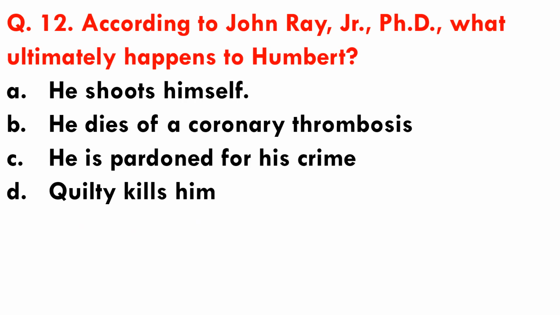Question number 12. According to John Ray Jr. PhD, what ultimately happens to Humbert? So in a foreword, this John Ray Jr. PhD tells the readers about what happens with Humbert. Options are A. He shoots himself. B. He dies of a coronary thrombosis. C. He is pardoned for his crime. And D. Kilty kills him.